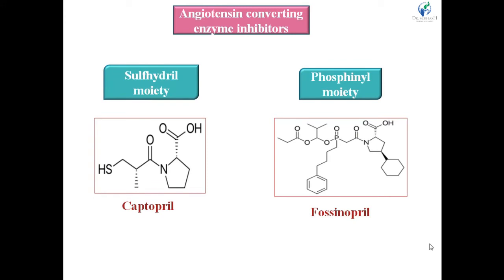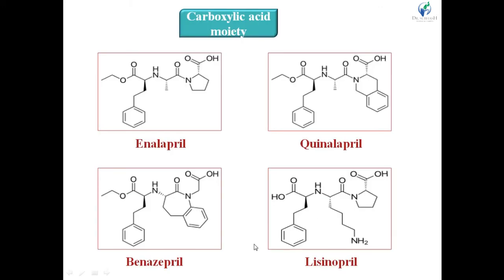Now, the structures of ACE inhibitors: captopril, which has the sulfhydryl moiety, that is the SH group. Right, it contains the SH group. So it corresponds to the sulfhydryl derivative, then the phosphinyl derivative, which contains this phosphate group, that is fosinopril. Then the carboxylic acid moiety. These four ACE inhibitors contain the carboxylic group in their structure.